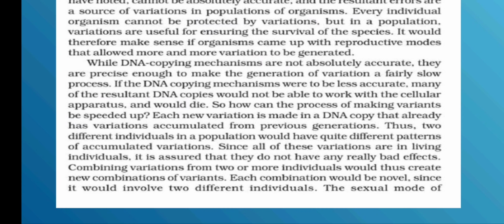So only the species is still surviving. Each new variation is made in a DNA copy that already has variations accumulated from previous generations. This is a very important point.